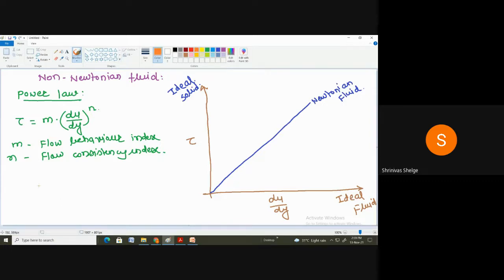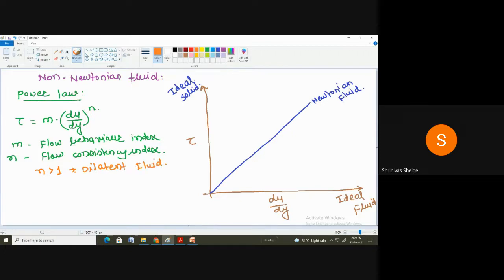So next is what? In this power law, if n is greater than 1, shear stress is not linearly varying with the rate of shear strain, and that kind of fluid is nothing but the dilatant fluid. This is a non-Newtonian fluid. Remember that. So this is the dilatant fluid.